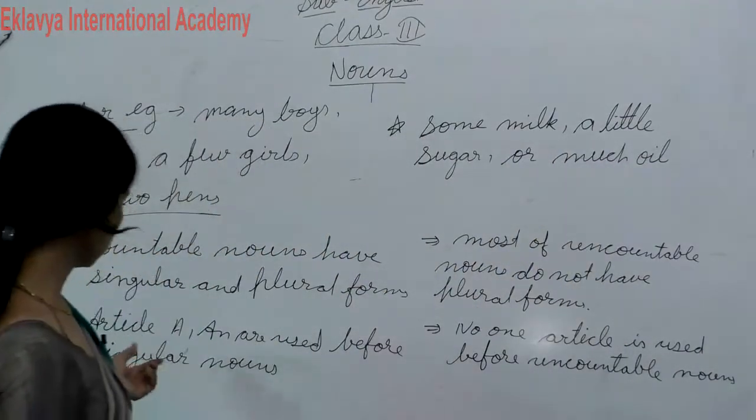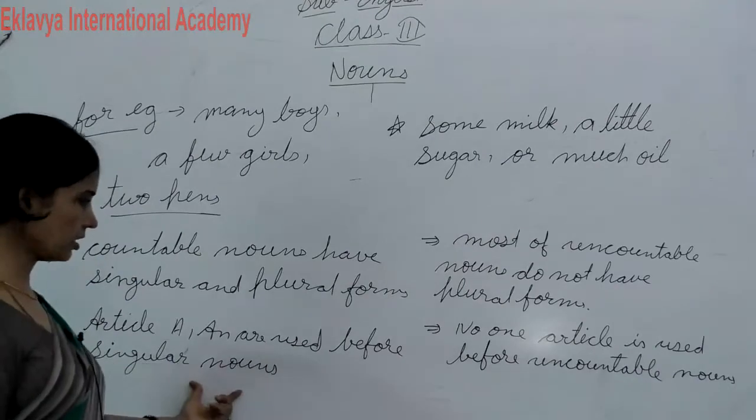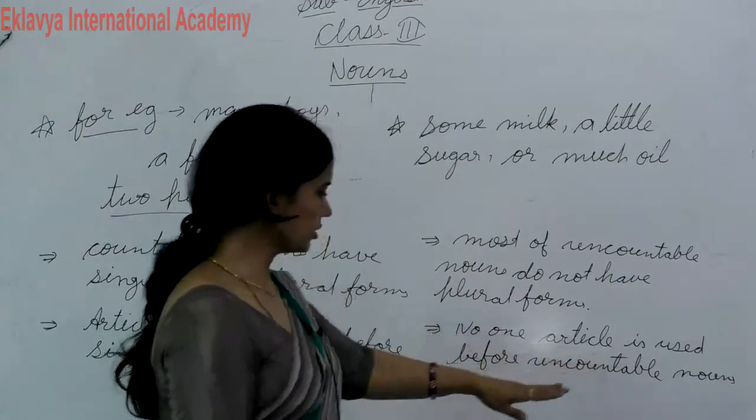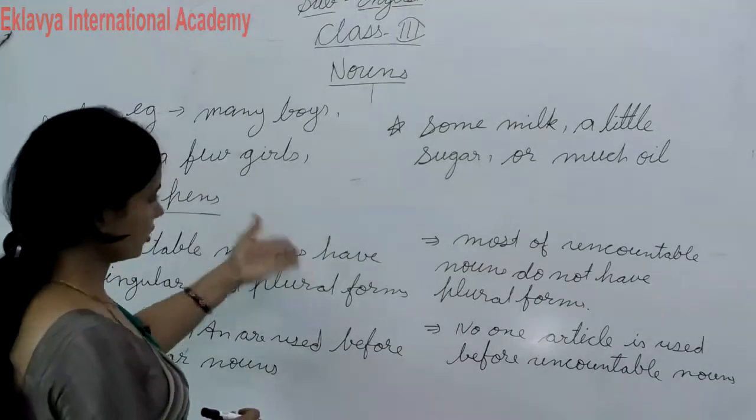Okay students, articles a and an are used before singular nouns. No article is used before uncountable nouns. I hope you have understood.